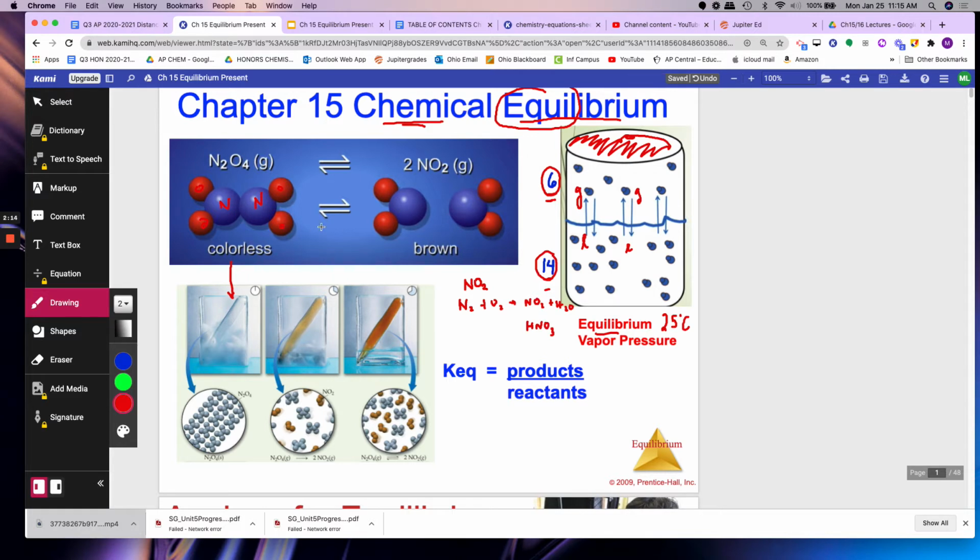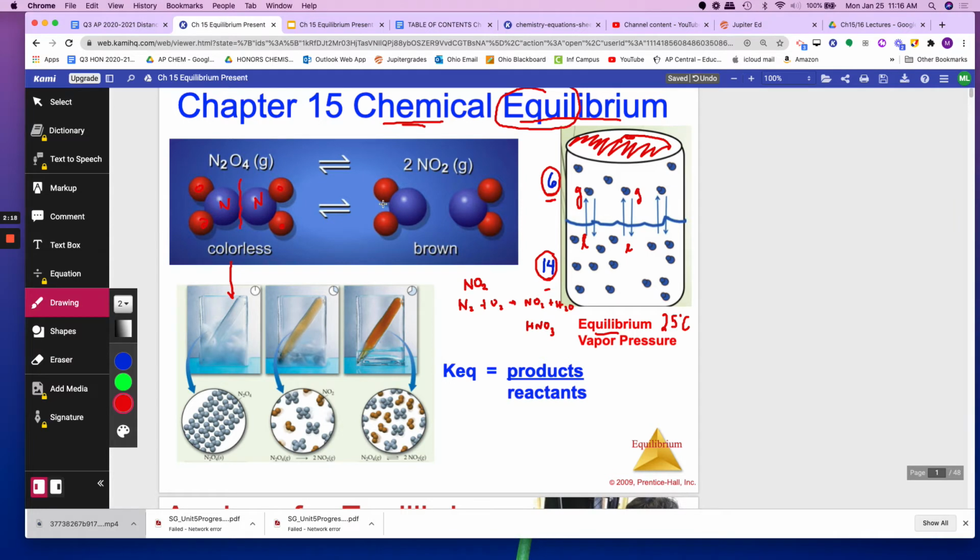So these two are at equilibrium. And as you can see, it breaks in the middle like this, and you have 2 NO2s. So those two are always at equilibrium. Okay, so if I had counted 10 over here and 2 in this container, let's say, and those numbers are not changing, you are now at equilibrium.